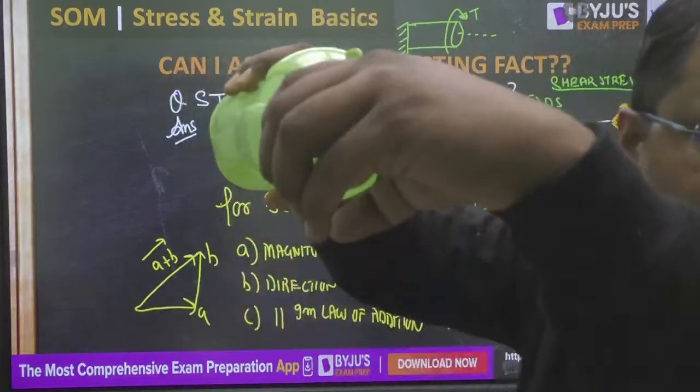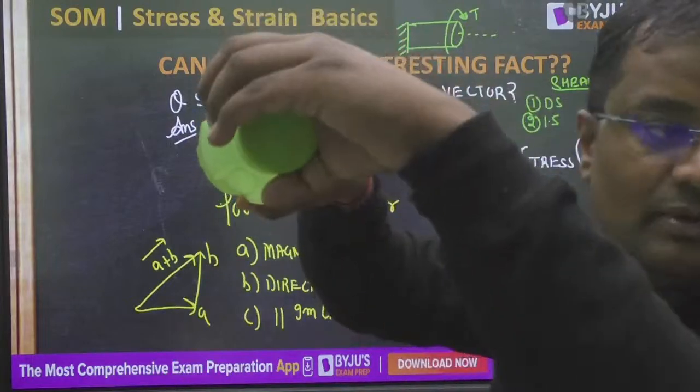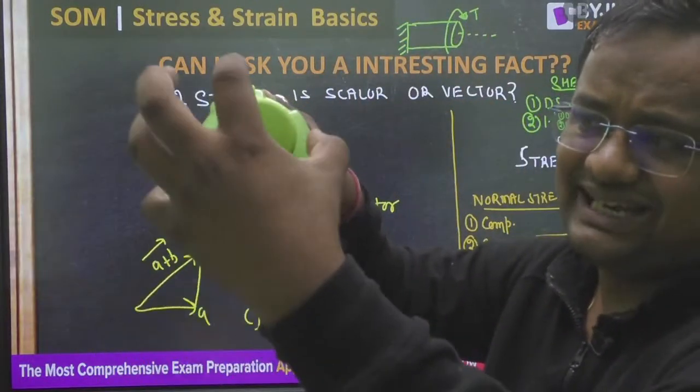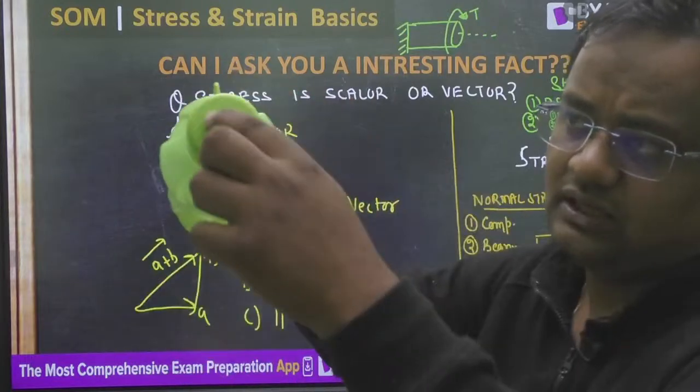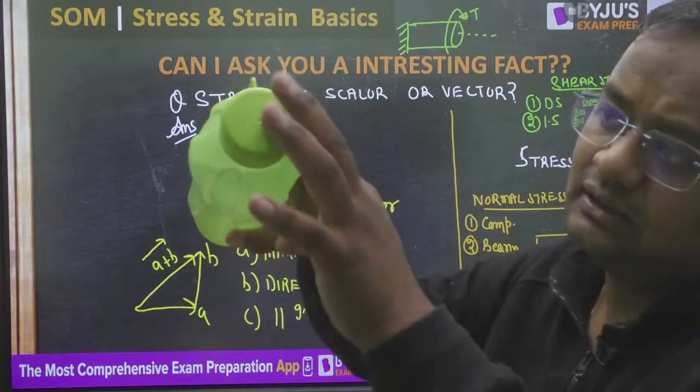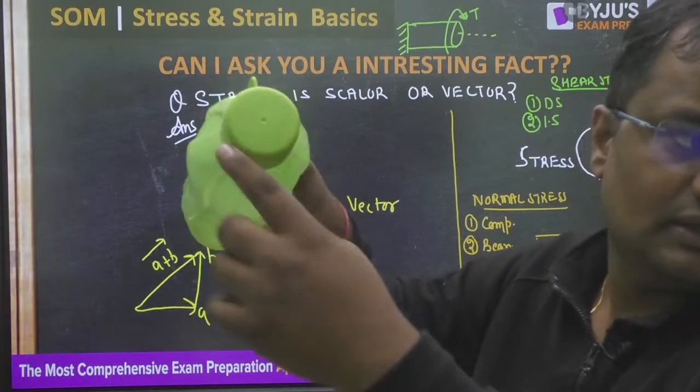When I am applying a moment like this, I am not compressing it, I am not elongating it. I am rotating like this only. So in this plane, shear is coming because I am rotating in this plane only, guys. Tangential only.